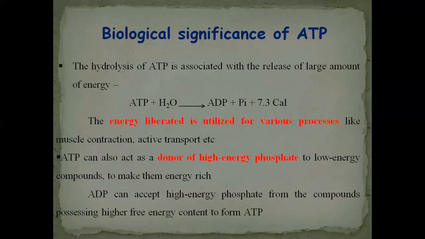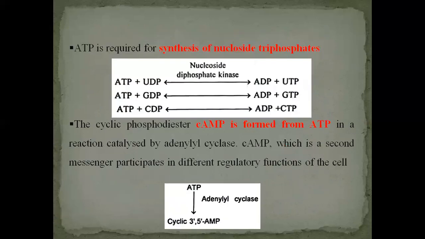This is an example of the second significance: ADP, adenosine diphosphate, is a low energy compound. It can accept a phosphate group from ATP and convert into a high energy compound.